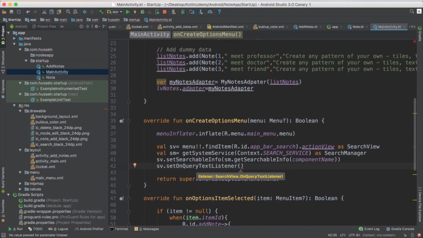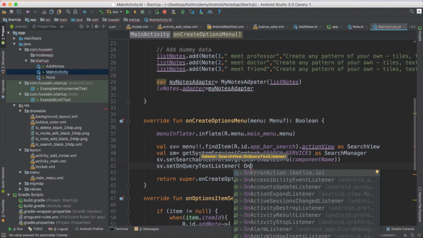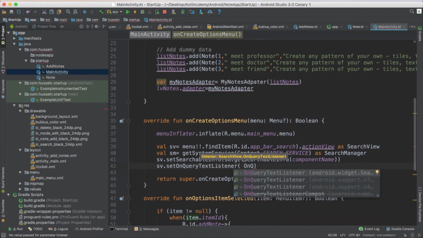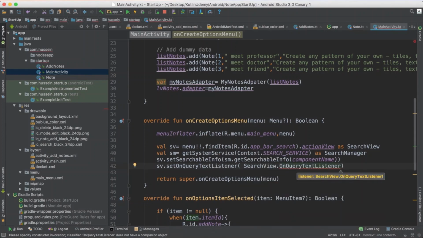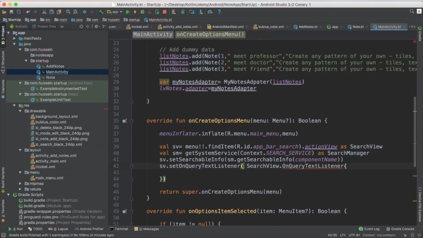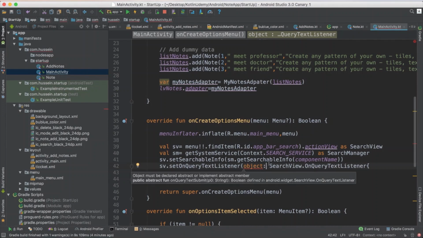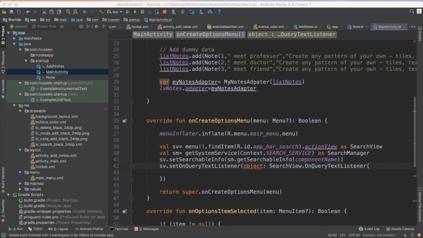Then this method, you just need to have onQueryTextSubmit and onQueryTextChange, and he asks me to implement this code. I think this one needs to be an object. Okay, I know that's too many implementations here, but you have to define it. I have it already implemented there. Let me just copy it.